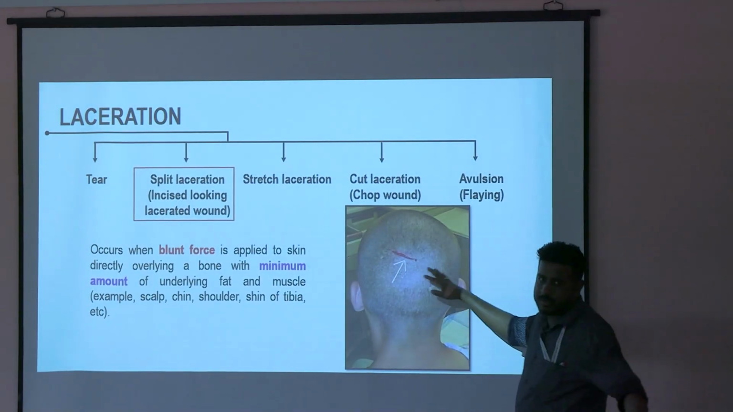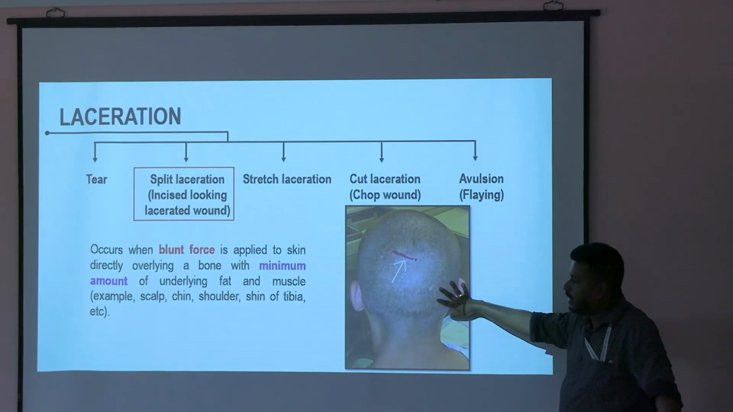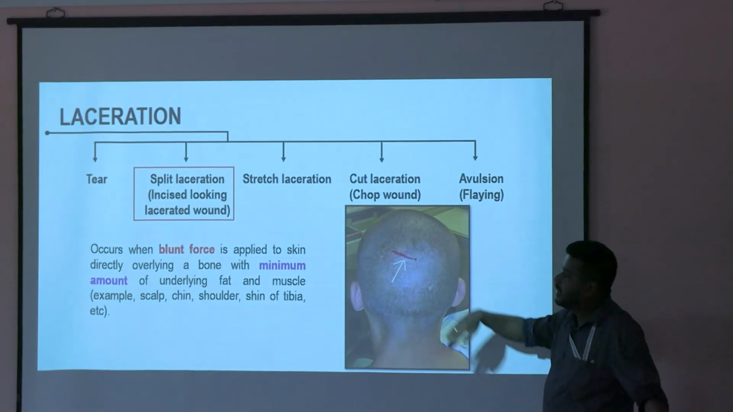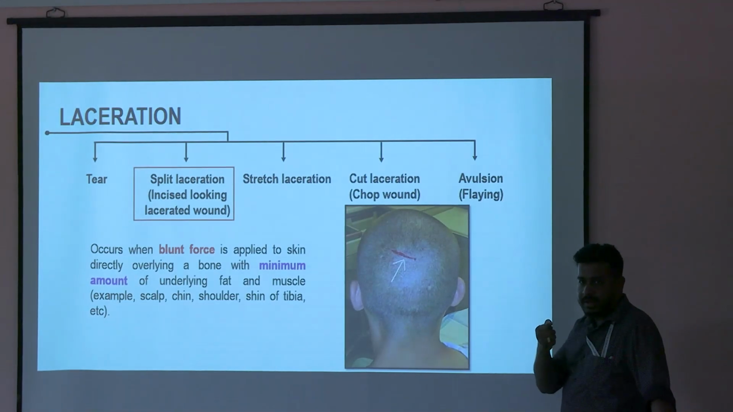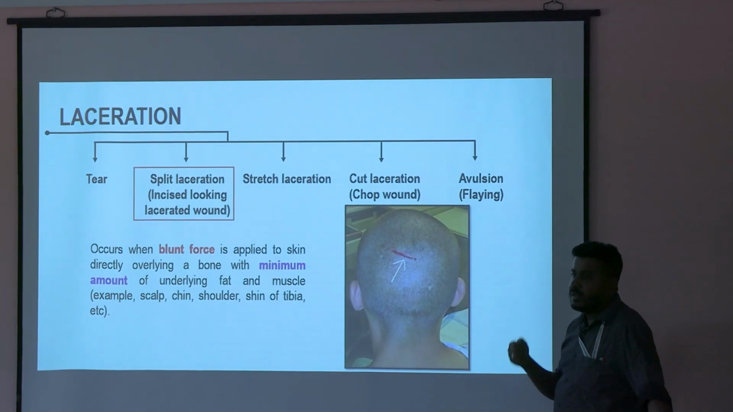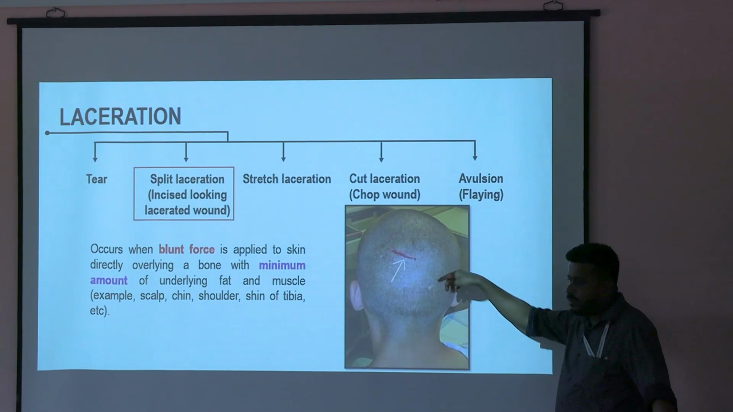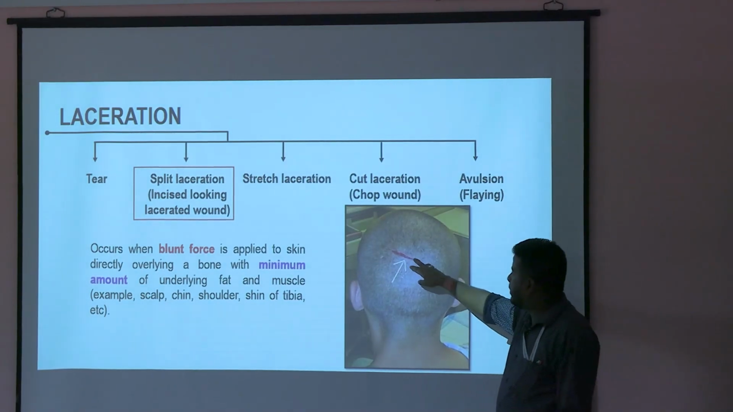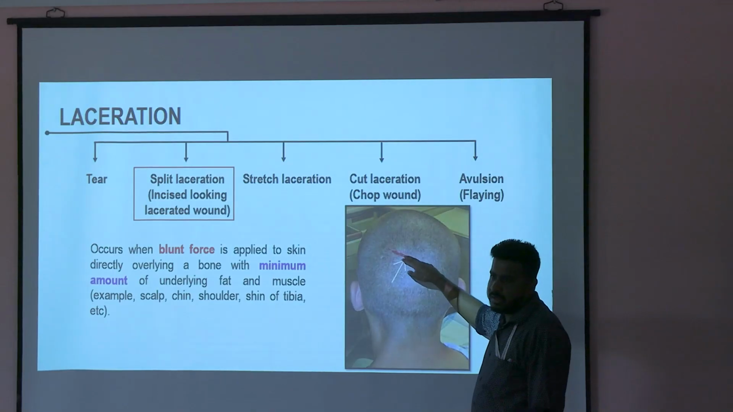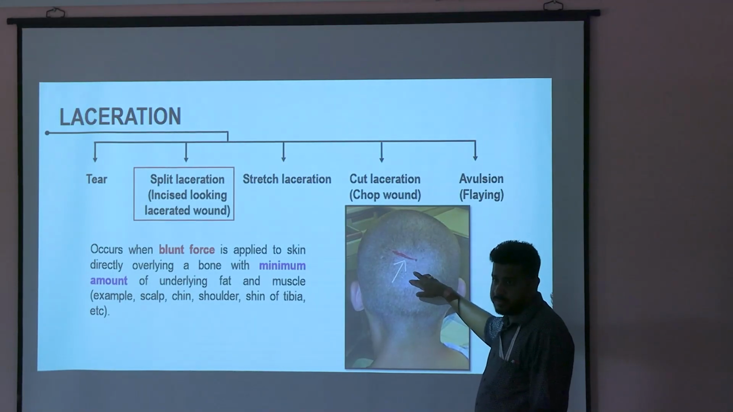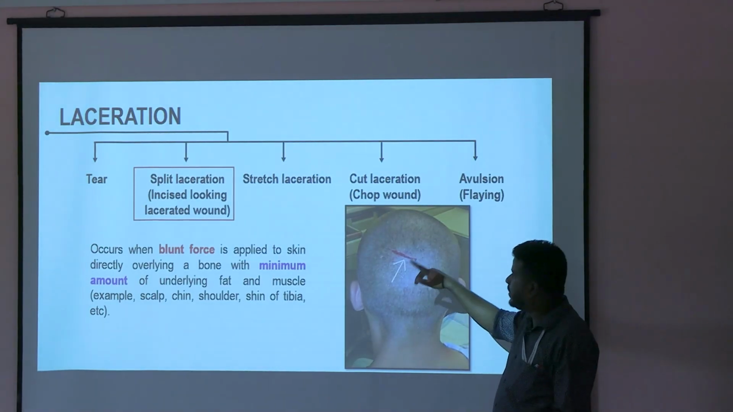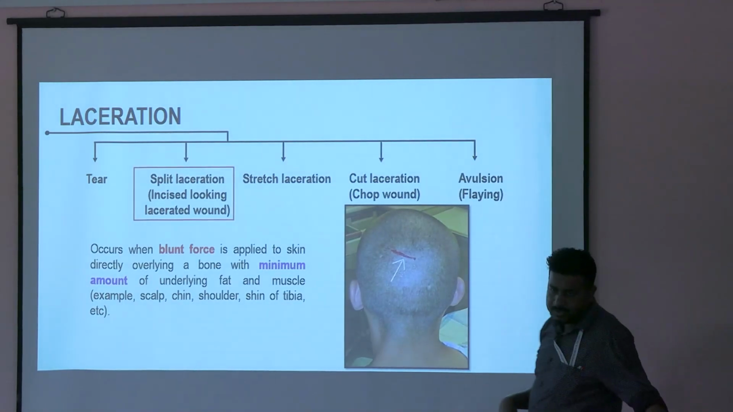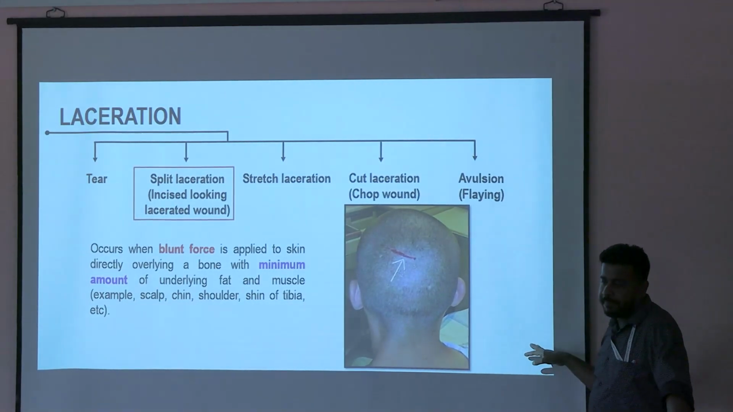How will you differentiate? Short note. How will you differentiate whether this is a true incised wound or a laceration? Use a magnifying glass. Tissue bridges will be there. Margins will be irregular. Okay, and hair bulbs and the vessels will be crushed. That is the difference between true incised wound and incised looking lacerated wound. Star mark it, if you are writing somewhere, short note.